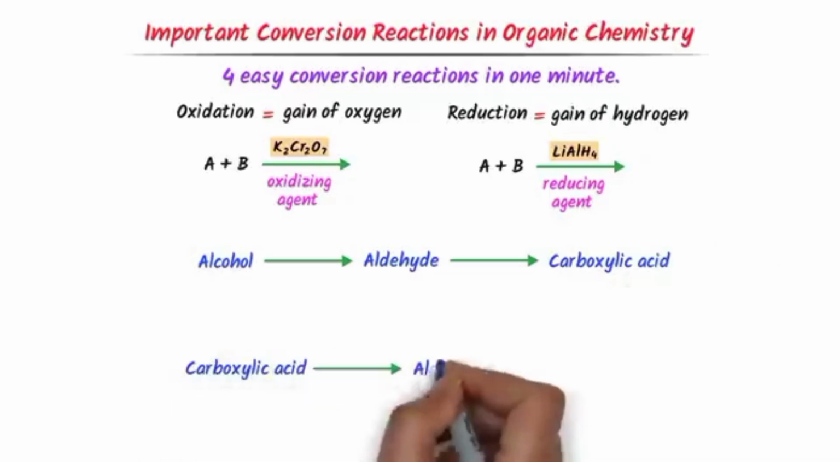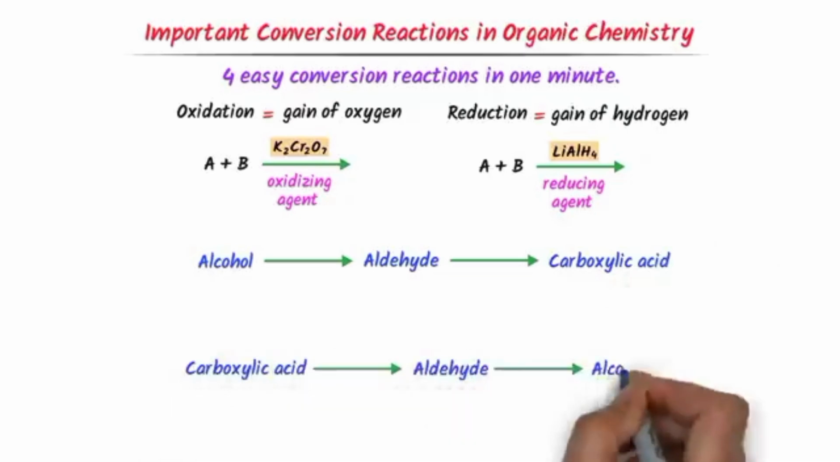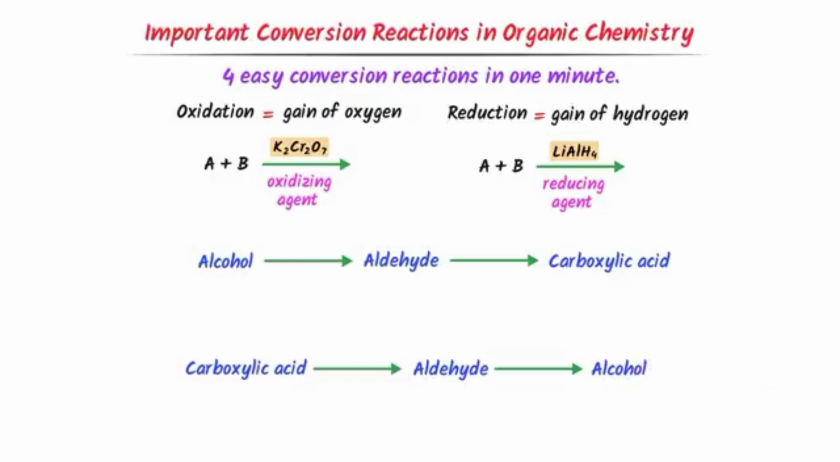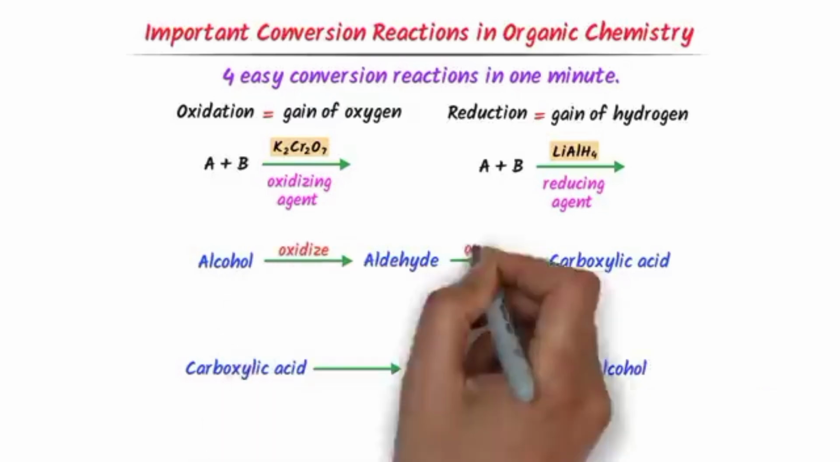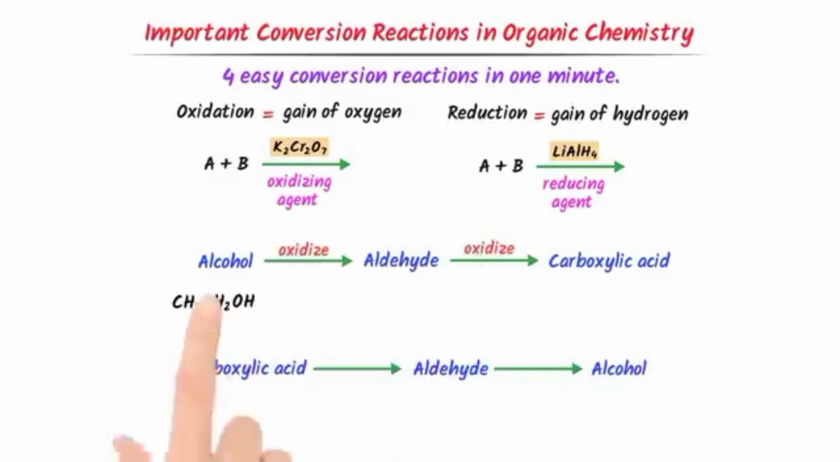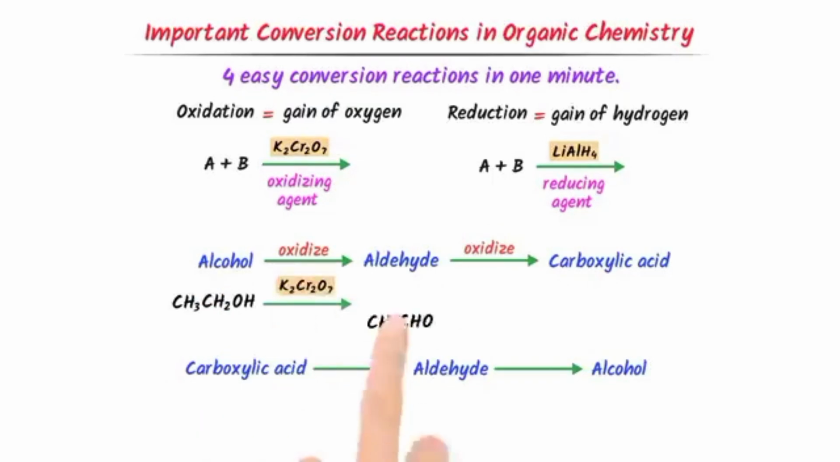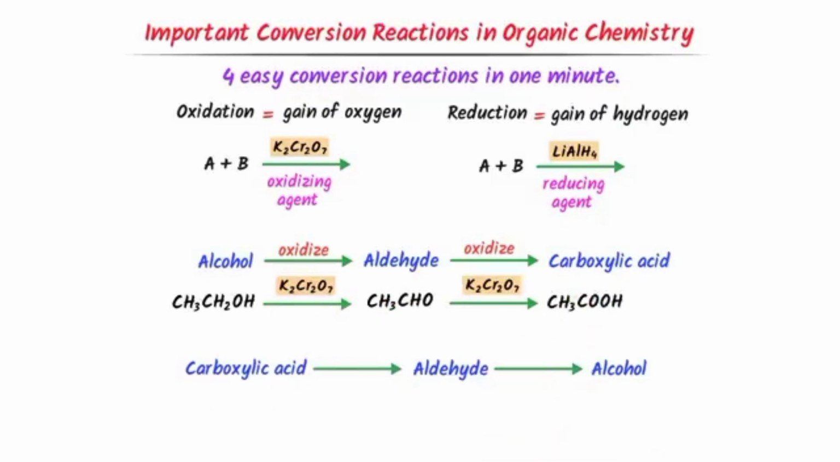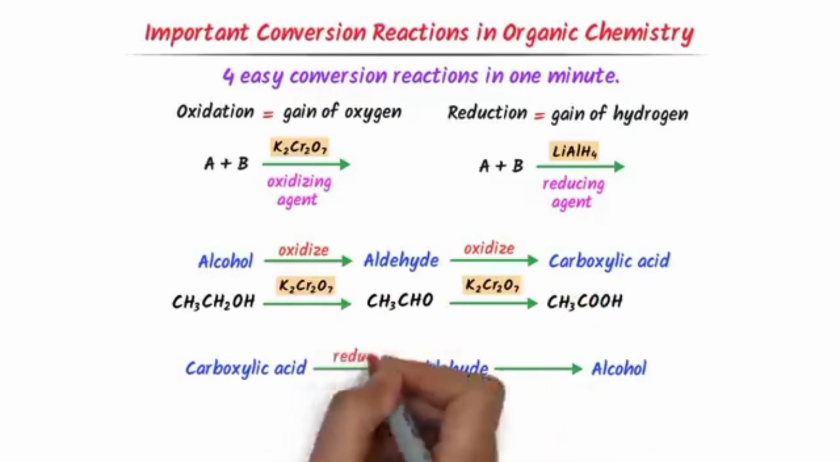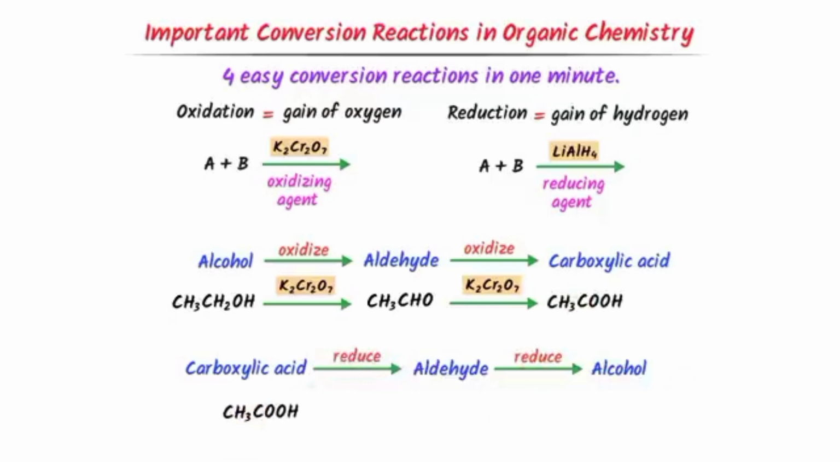Let me ask you: convert alcohol into aldehyde, aldehyde to carboxylic acid, carboxylic acid to aldehyde, and aldehyde to alcohol. The easy method to oxidize them: consider ethanol, CH3CH2OH. I oxidize it and it converts to ethanal. Ethanal oxidizes and converts into ethanoic acid. Now consider ethanoic acid, it reduces into ethanal.